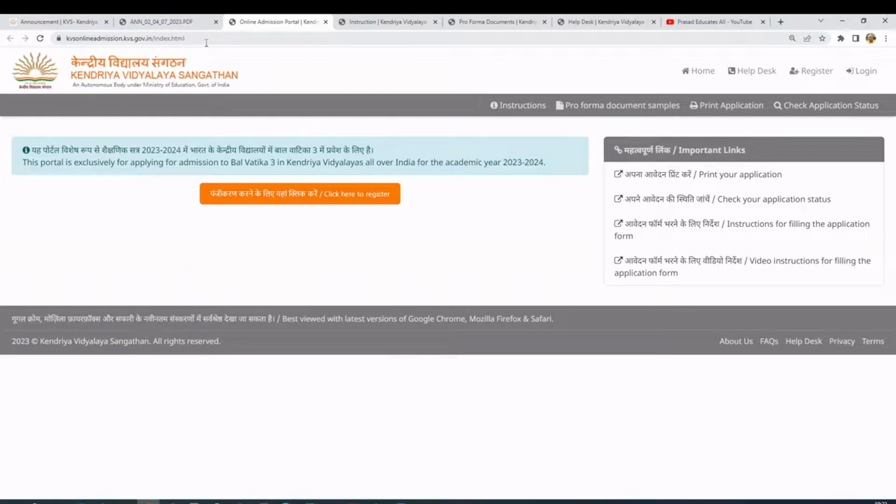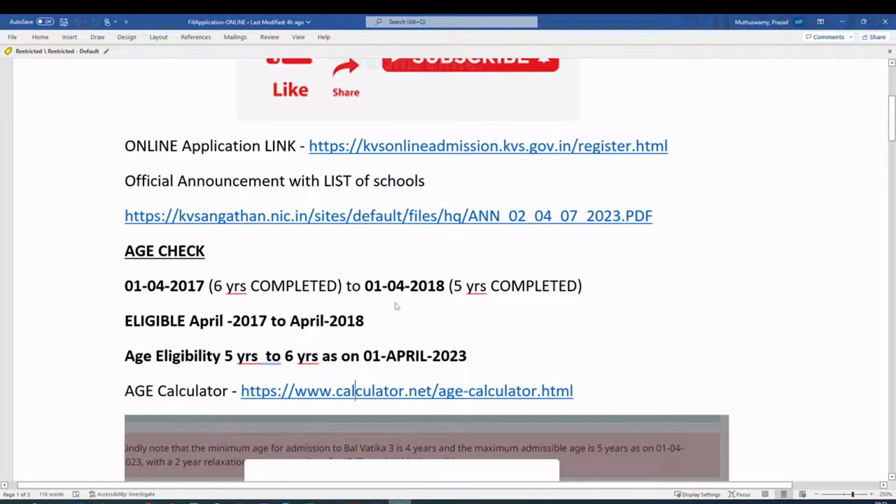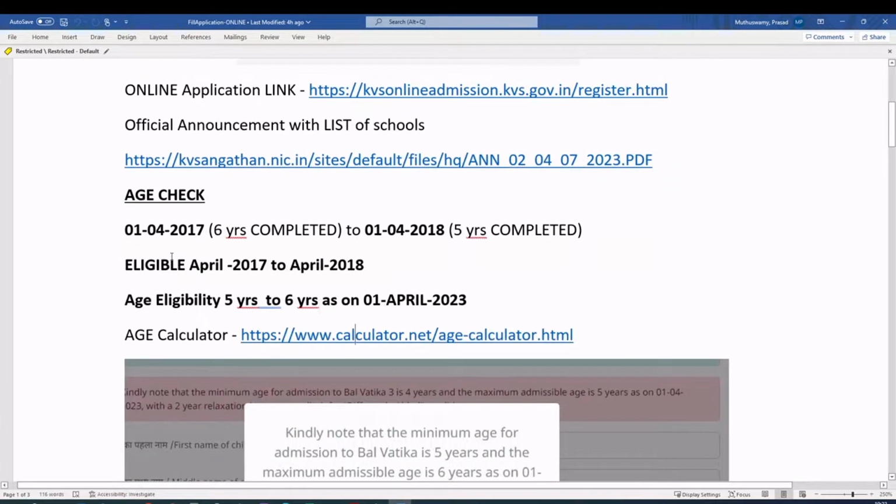So this is the online admission portal, and let me show you the age criteria first. The age criteria is within this date, 1/4/2017 to 1/4/2018. If the child is born between these dates, they are eligible. So eligible is April 2017 to 2018, with 5 years completed and 6 years completed. They are calculating both. Earlier they mentioned that 6 years is not completed, but I'm not sure why they are taking it.